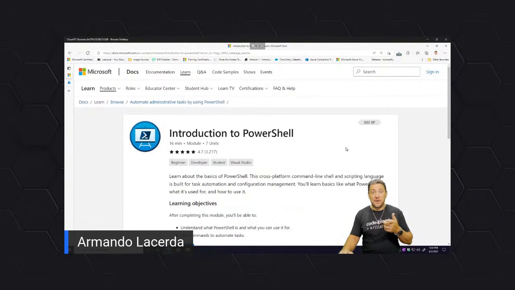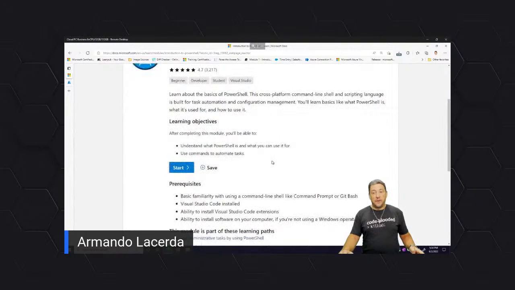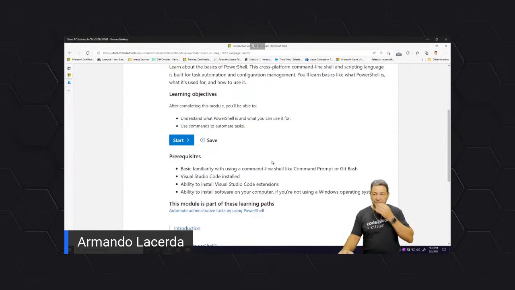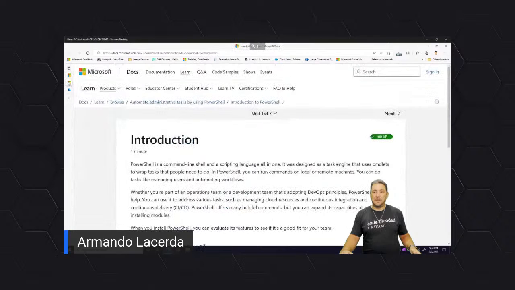I'm not going to sign in right away, so you can see that at some point it will be required if I want to do the sandbox. All right, so let's get started. I'm going to click here on the start button. And I control click just to have a return point in case I need.